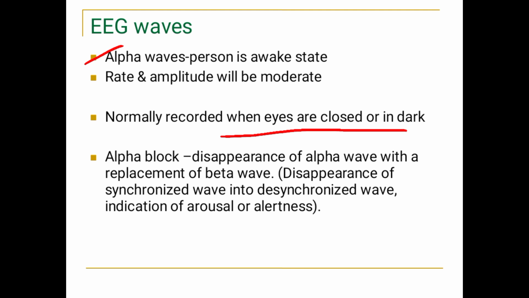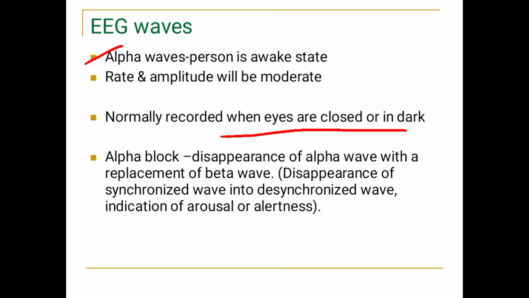When the person closes the eyes and you record the EEG, we will get alpha waves. But he is not going to sleep, he is just closing his eyes. Just when you close the eyes, alpha waves are recorded, but the person is awake. Here the frequency and amplitude are moderate.